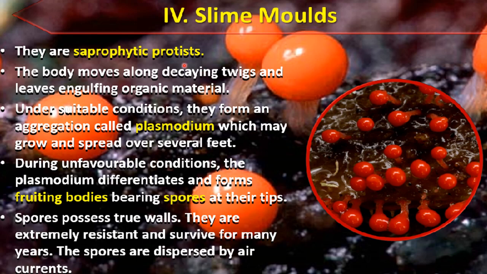Now the next class is slime molds. These slime molds are saprophytic protists. Saprophytic protists means those which obtain their food from dead and decaying organic matter. So the body moves along the decaying twigs of plants and leaves, engulfing organic material.